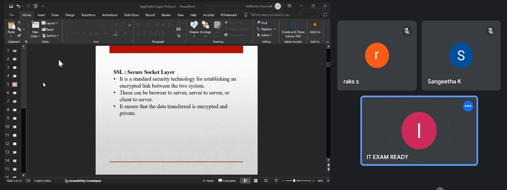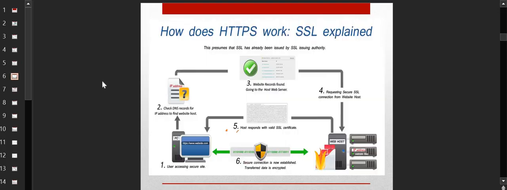Okay. Now the next thing that we need to know is how the entire SSL works. So understand this with this example. You are the user and you are using a secure website. Once you are using this website, you need to browse something. You will be on the internet, and then there comes the role of the DNS.